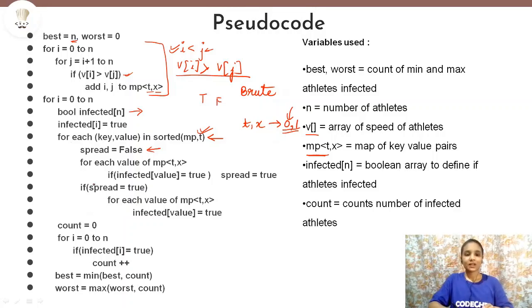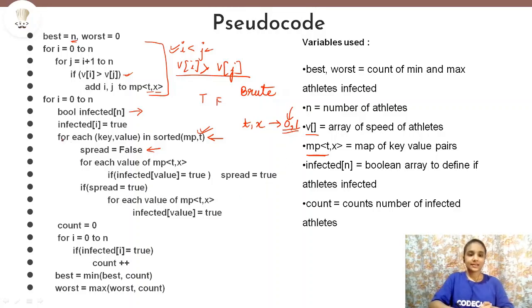That is why we will check if spread has become true, that is, one athlete was infected, then we will enter this if condition, and again run a loop for each value at map t comma x, and make each athlete at that time and position true. So infected at value equals true: infected at 0 will also become true, and infected at 1 will also become true.